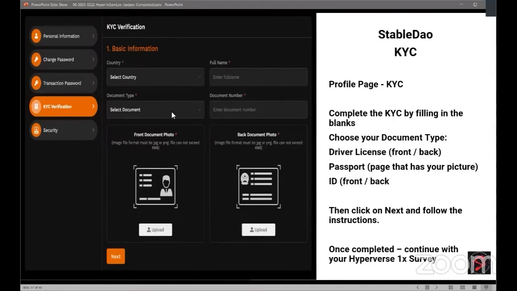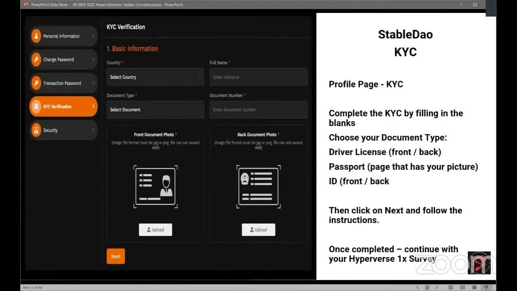Select the document that you want to provide. If you're doing a driver's license, you have to do a front and a back. If you're doing a passport, you just need the page that has your picture. And if you're doing an ID, you're going to need the front and the back.